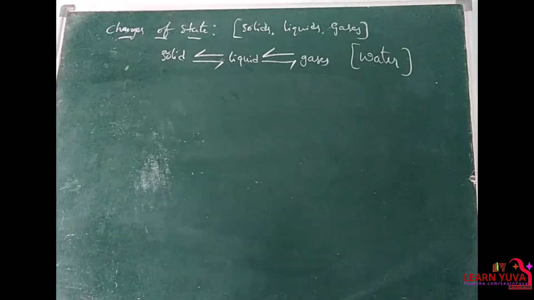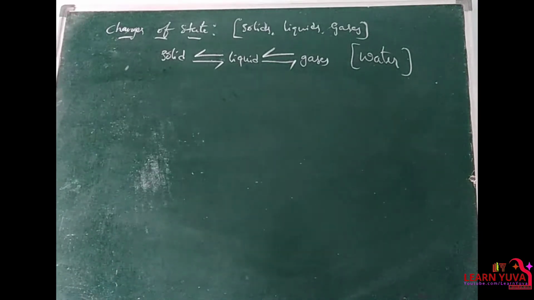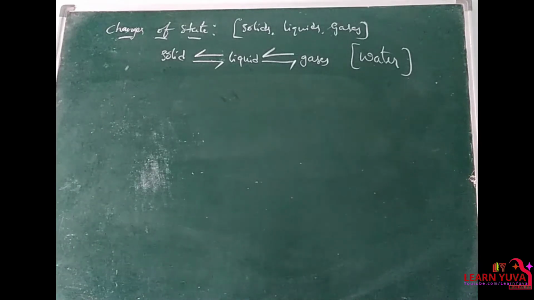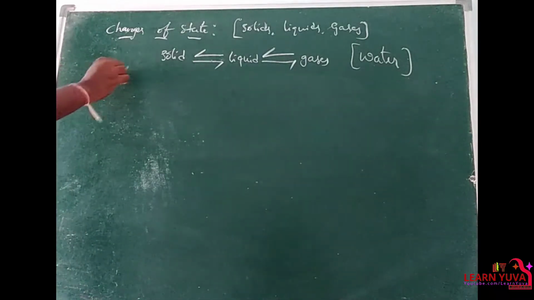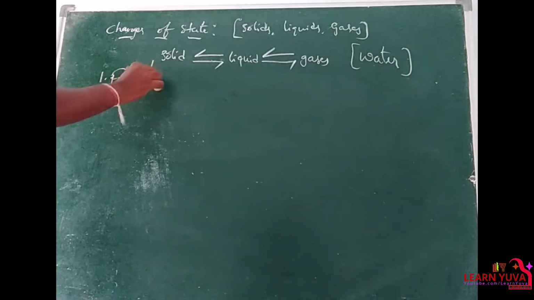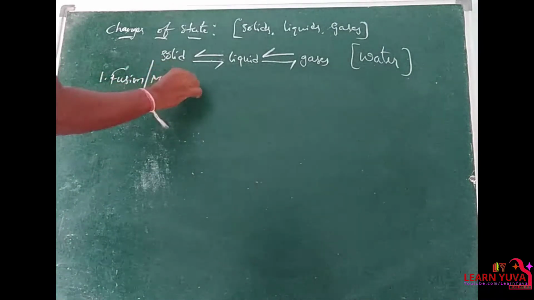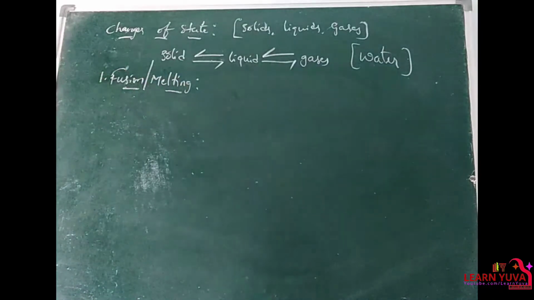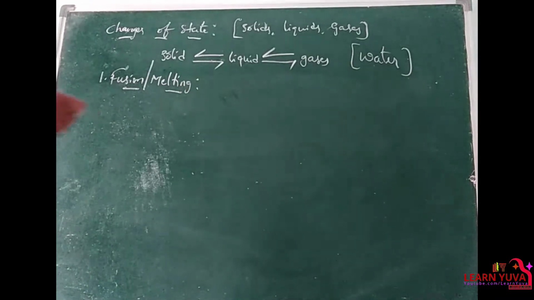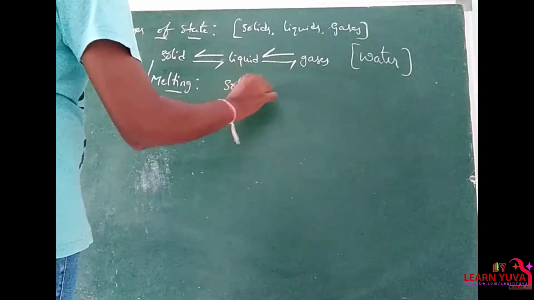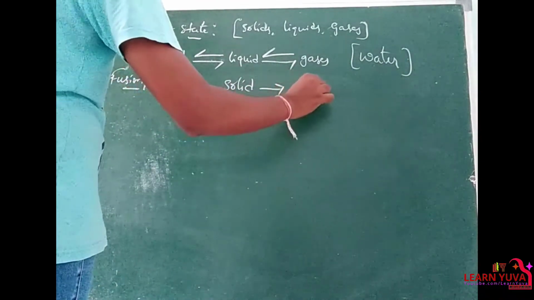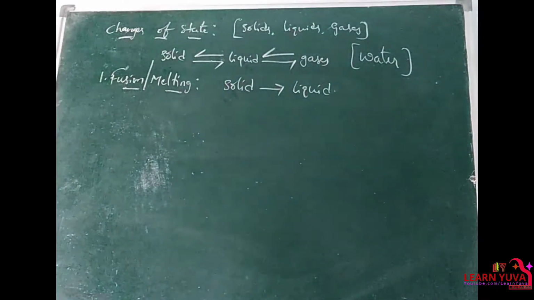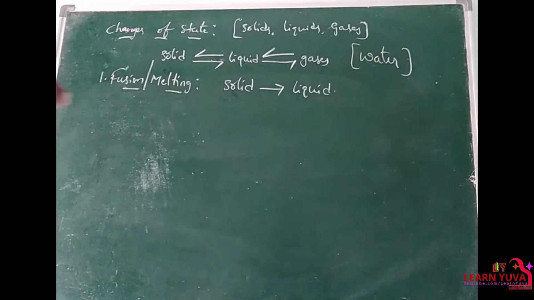So there are some terms which are related to this change of state. The first one is fusion or melting. It is a process in which the solid gets converted into liquid, and this process is nothing but fusion or melting.